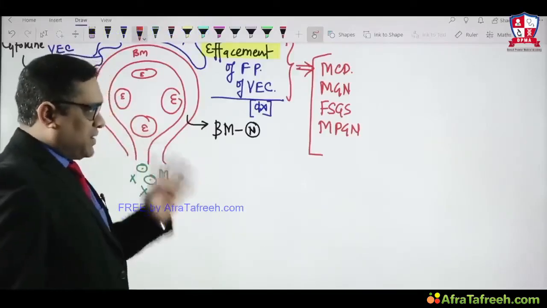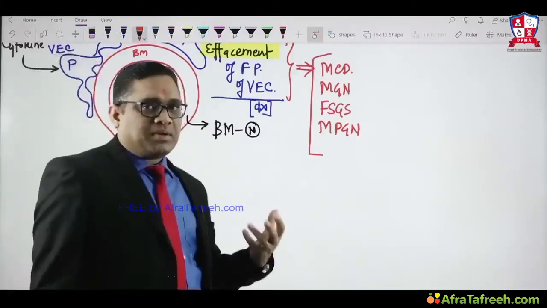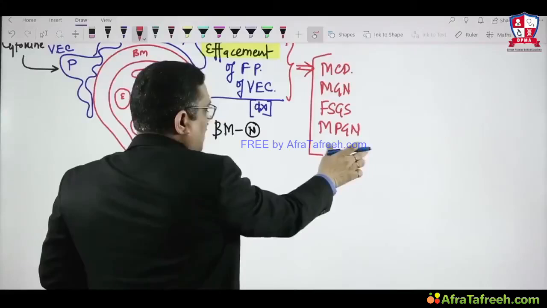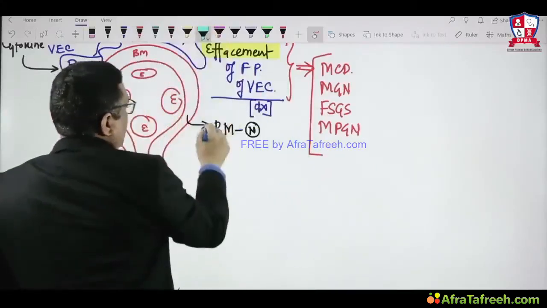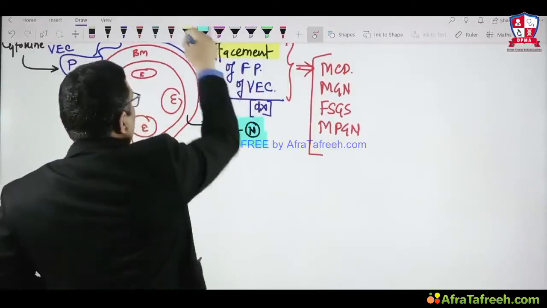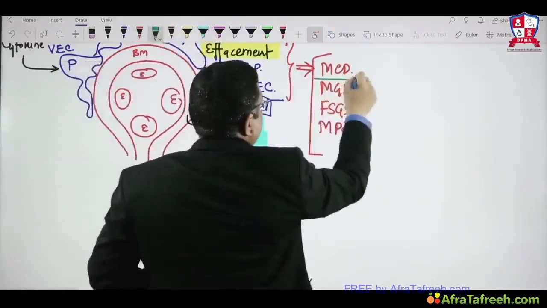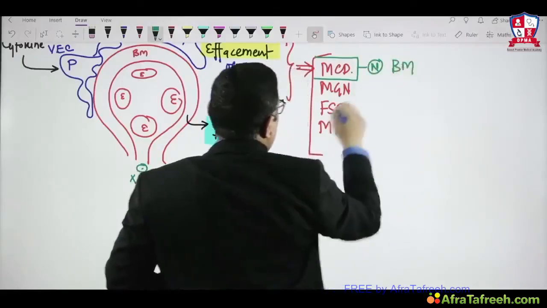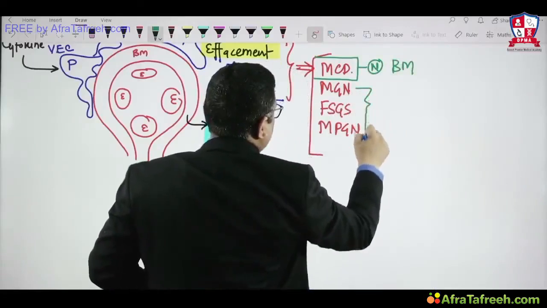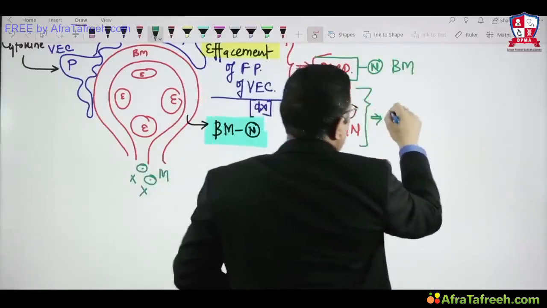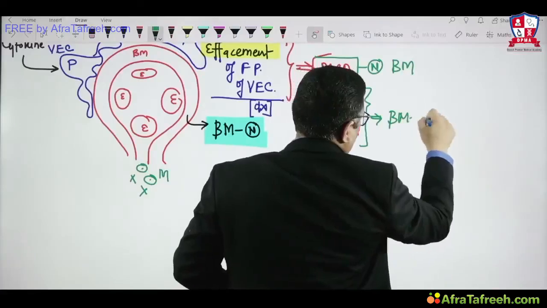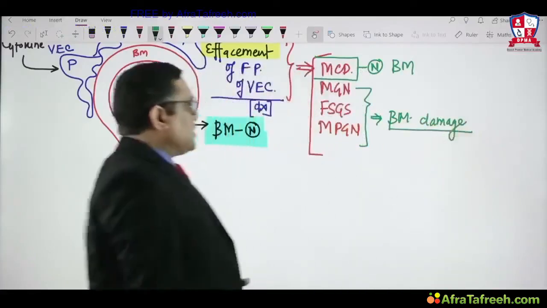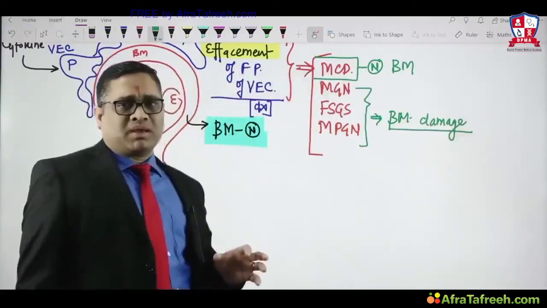But what we have to be very clear about during exam time is that whenever the examiner says effacement of foot processes is present in which of the following, then all of the following. But once the examiner says that the basement membrane is normal, that's all. Only and only minimal change disease will have a normal basement membrane. Membranous, FSGS, and MPGN will all have basement membrane damage.